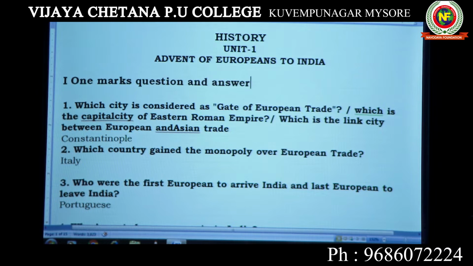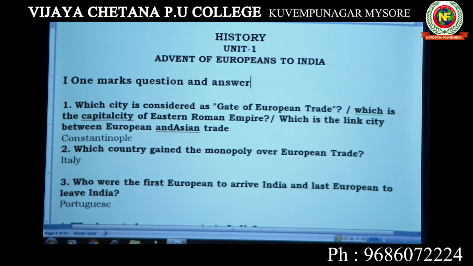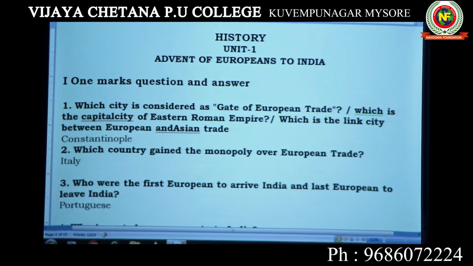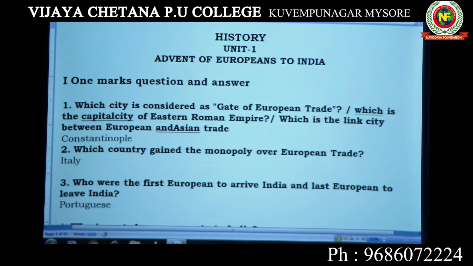And who were the first European traders to arrive in India and the last to leave India? It's a very important question, and many students select the English option because they think the British were the first to come and last to go. We got independence in 1947, so many students think the English were the last to go, but that is wrong.